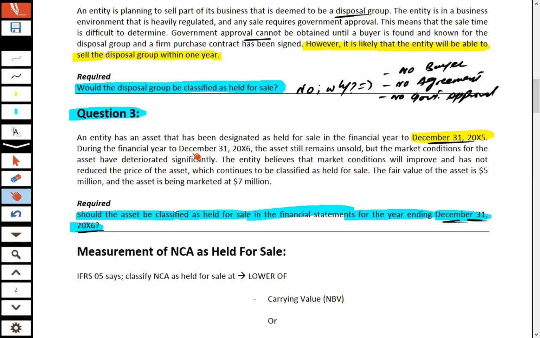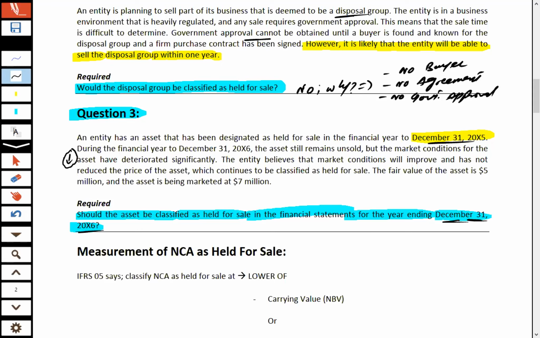During the financial year to 31st December 2006, the asset still remains unsold, but the market condition for the asset has deteriorated significantly. Deteriorated means worse. When market conditions of an asset are worse, normally the values of the asset go down.